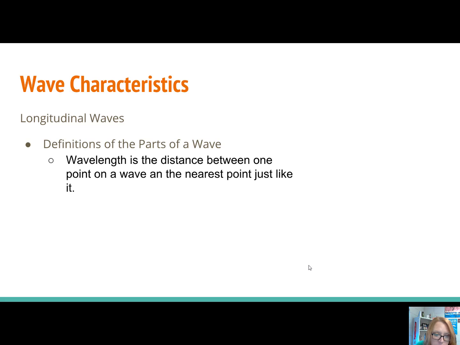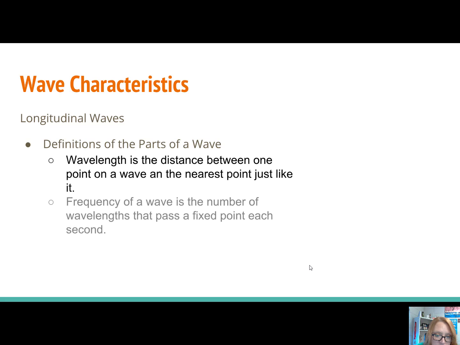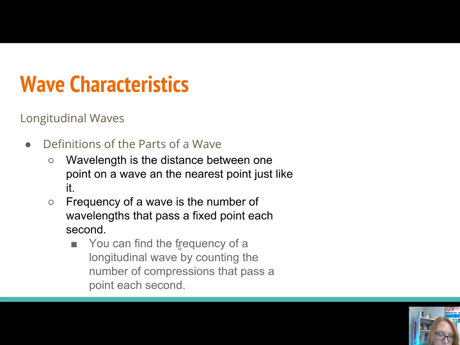Now the definitions of these parts of a wave. Wavelength is the distance between one point on a wave and the nearest point just like it, and this is the same definition from transverse. The same definition from transverse also is frequency. Frequency of a wave is the number of wavelengths that pass a fixed point each second. So you can find the frequency of a longitudinal wave by counting the number of compressions that pass a point each second.